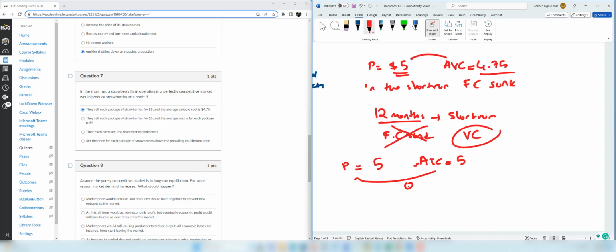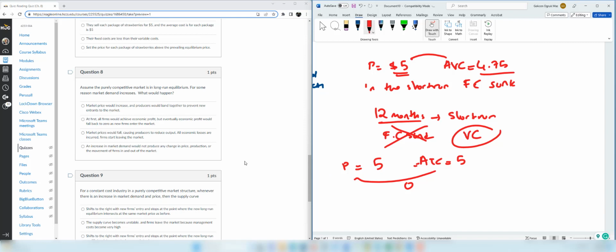Set the price for each package of strawberries above the prevailing equilibrium price in a perfectly competitive market. If you do that, you are going to lose all your customers. Question 8. Assume the purely competitive market is in long-run equilibrium.